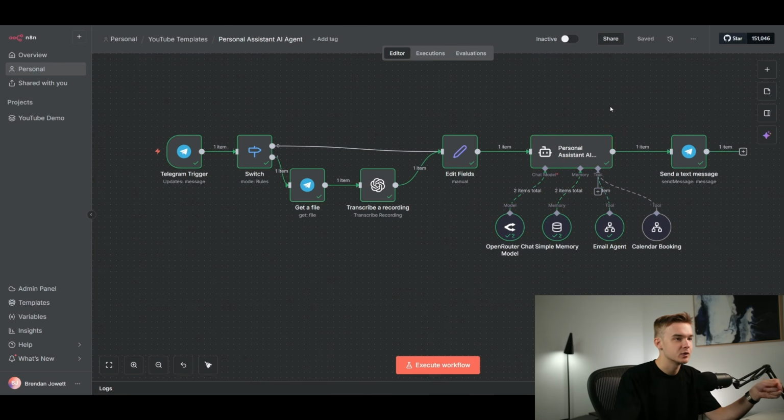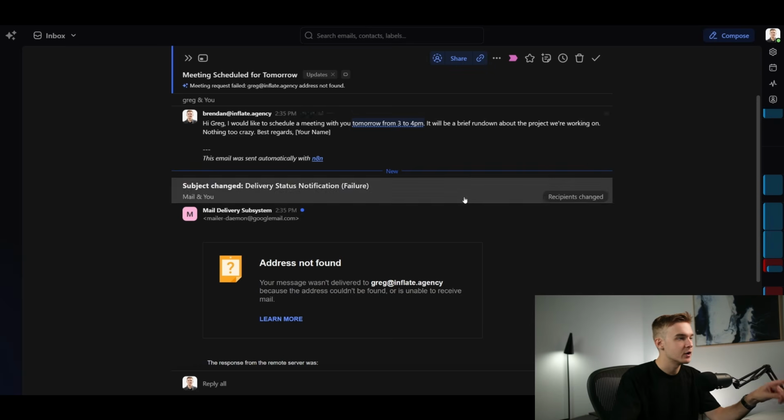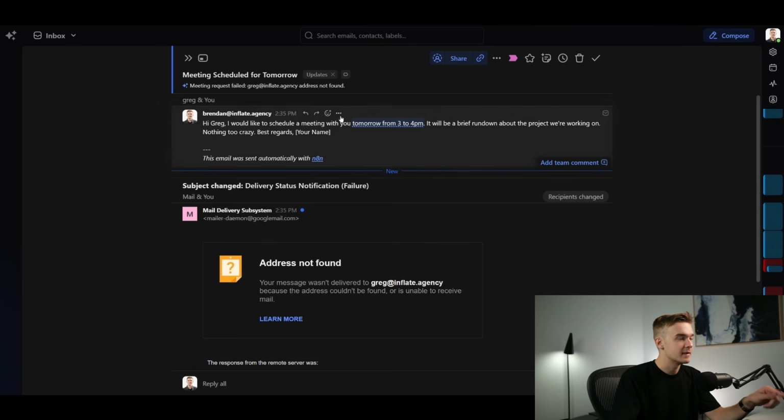So the email agent triggered, but it doesn't look like the calendar booking agent triggered. Honestly, not too surprised about that based on how poor my prompt is and how poor my question was there. But we can see that the email did get sent off, which was perfect. Obviously, Greg's not a real person, so it didn't go anywhere. But it says, "Hi, I would like to schedule a meeting with you tomorrow from 3 to 4 p.m. It'll be a brief rundown about the project." So it actually looks like the agent in this case decided that Greg needed to confirm the appointment time, which is cool. It didn't just book it in right away, but that's just something to do with prompting and setup and however you'd like it based on preference.